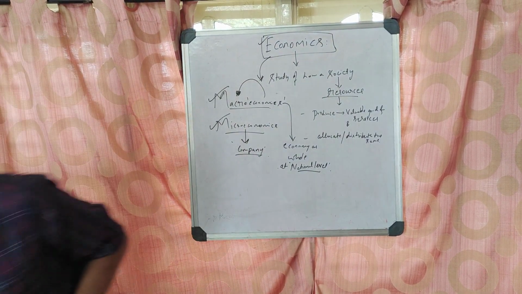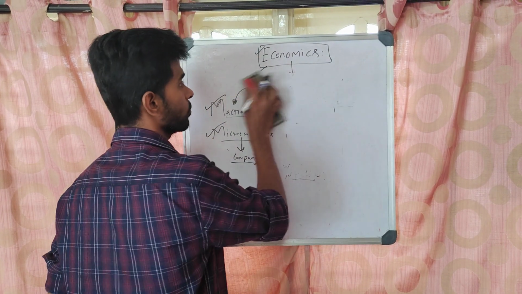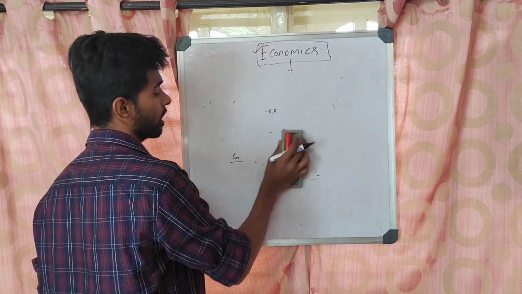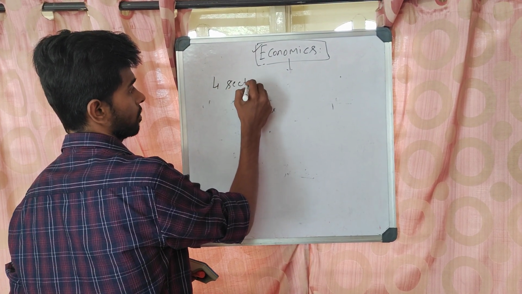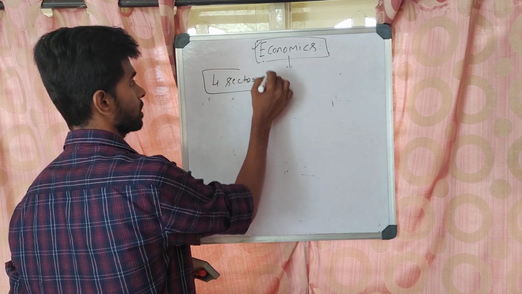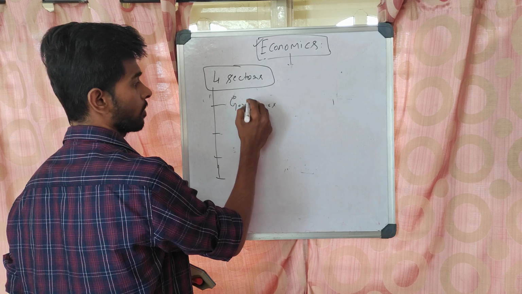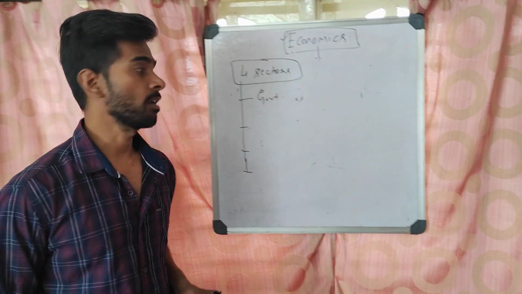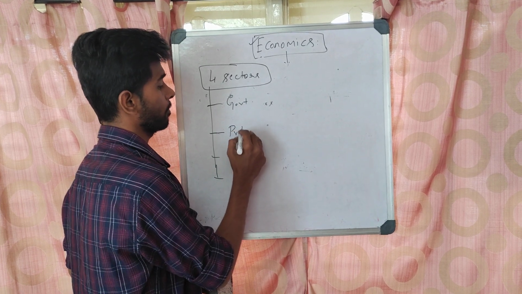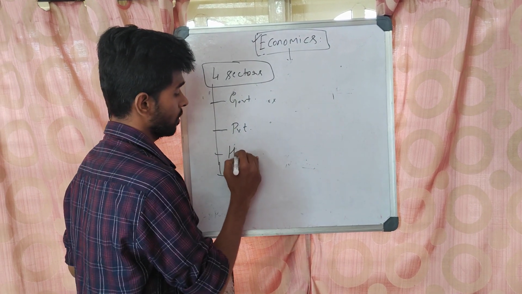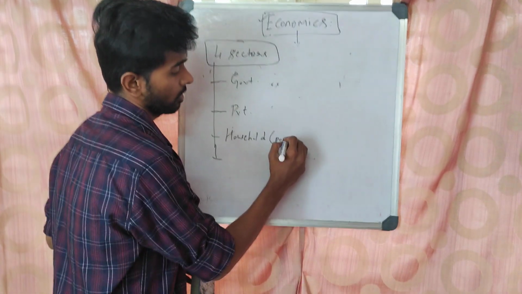And then we shall study the sectors of the economy, that means what the economy comprises. There are 4 sectors of economy. Which are those 4 sectors? The first one is government. Of course, we all know that government is a major player in the economy. The second one is the private sector. The third one is the household sector. This is the population actually.